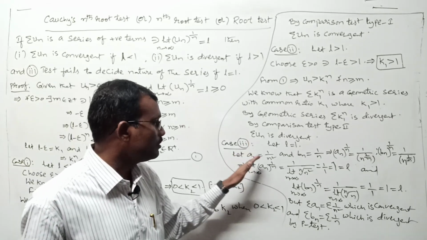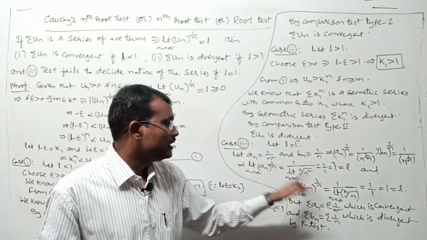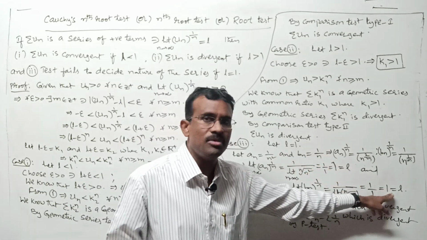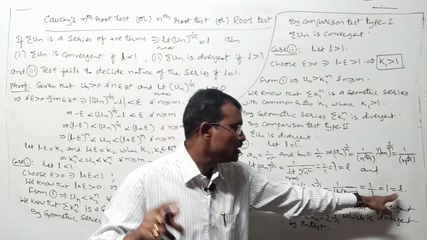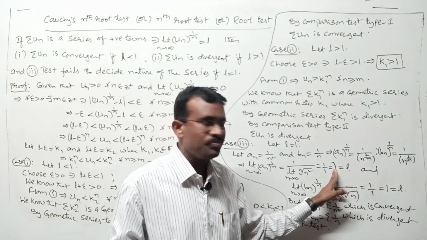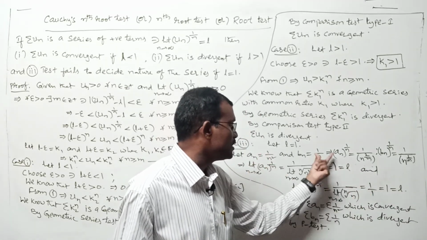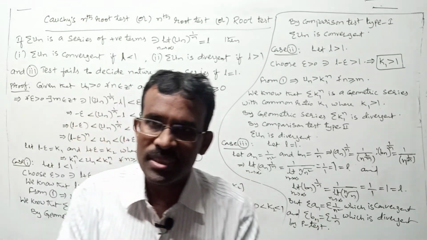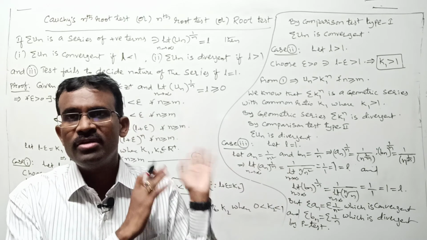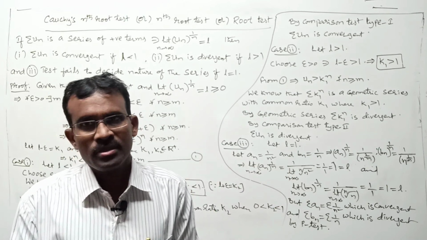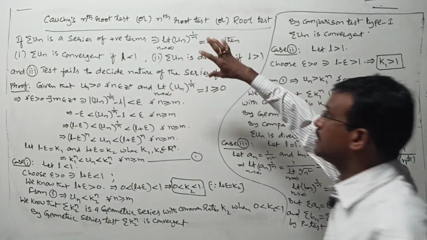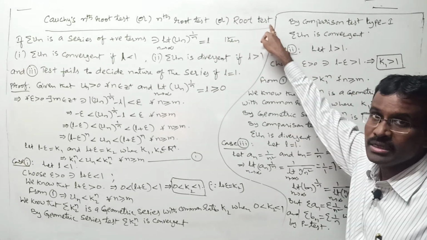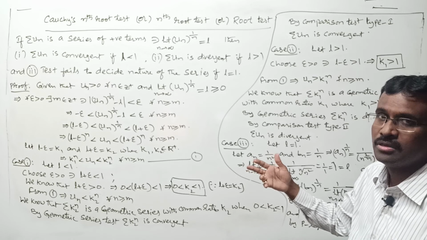I mean for the third case, let us take an example: one convergent series, one divergent series, but both limit a_n whole to the power of 1 by n, limit b_n whole to the power of 1 by n is 1. Means in both cases the L value is 1, but one series is convergent and the other is divergent. That's why it is not possible to decide the nature of the series whenever L is equal to 1. This is about your complete Cauchy's nth root test, or we can call it simply root test. I use the word root test in further stages, right?